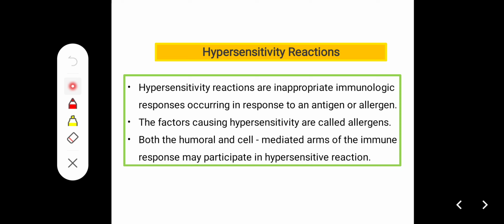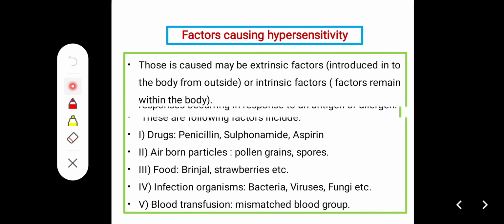Both the humoral and cell-mediated arms of the immune response may participate in hypersensitivity reactions.